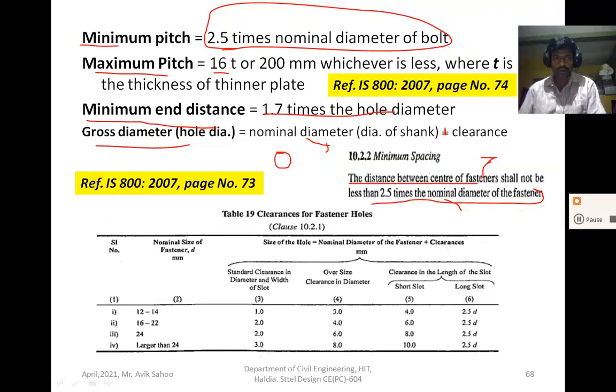If the nominal diameter is 12 to 14 mm, then the clearance is 1. If the diameter of the bolt is between 16 to 22, then the clearance is 2. For 24 and larger, the clearance given is 3. So you have to add the clearance to get the hole diameter or gross diameter.